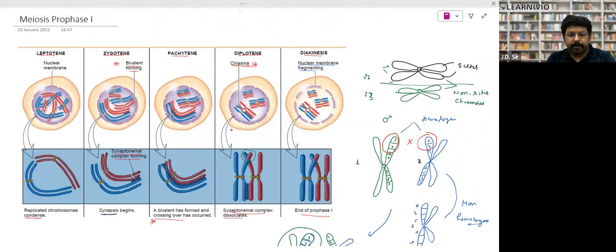Tell me. And what you have to remember, I have already told you. Whatever is underlined, that is only important for you. You need not learn anything else. If you want to write it down somewhere, you can. If you have any query, please ask. But chiasma, bivalent, crossing over, synaptonemal complex, these questions you will get. That's why I'm explaining everything with the help of diagrams.